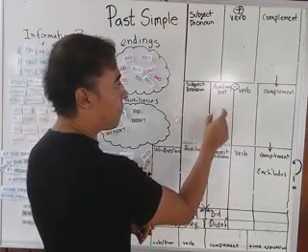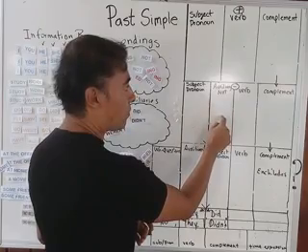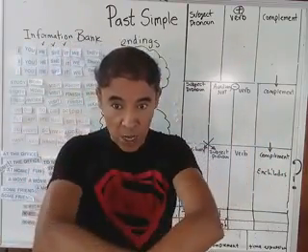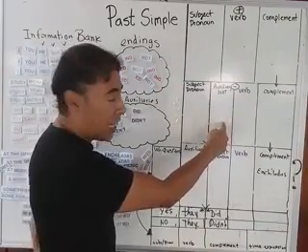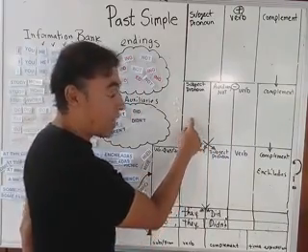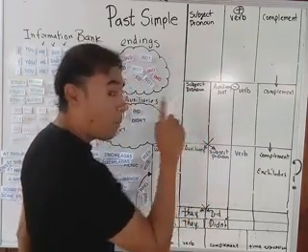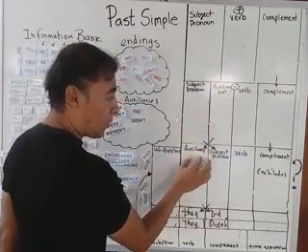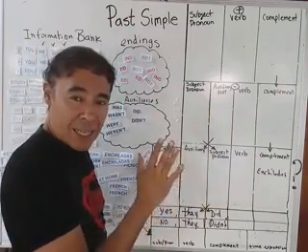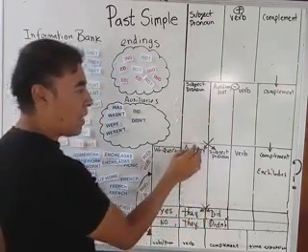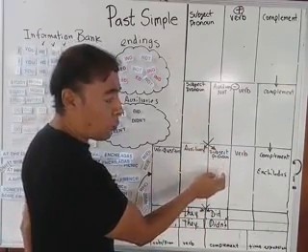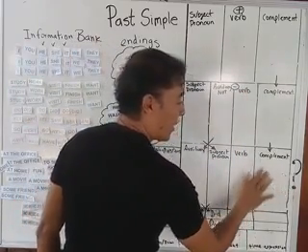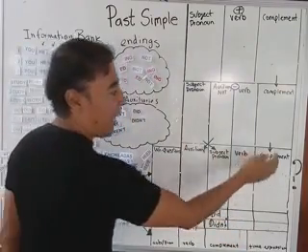From the negative, subject and auxiliary, in interrogative we cross them. We put the auxiliary first and the subject in the second part. But we don't use not. It's only the auxiliary. That's it: the auxiliary, subject or pronoun, the verb, and the complement.